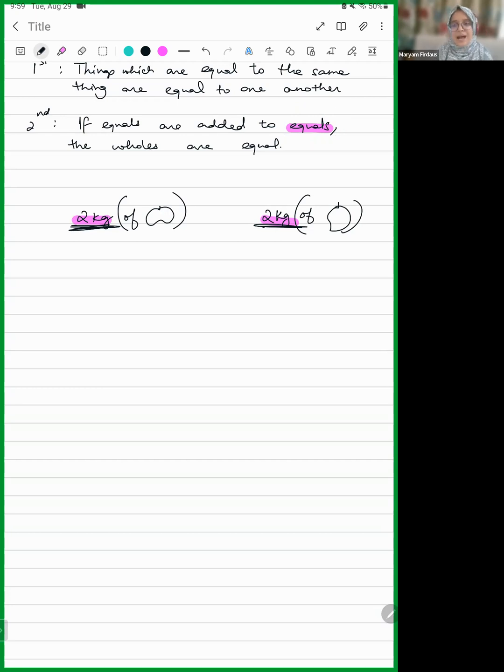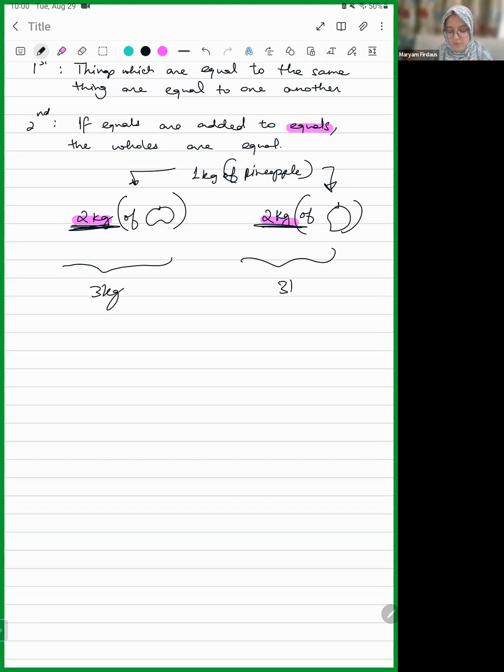Now, equals are added. That means you add an equal amount of something to both of them. Let's say you add 1 kg of pineapple to both of them. You add 1 kg of pineapple here also and over here also. So your overall weight over here will be 3 kg, and over here also will be 3 kg. Yes, so this is what it means. If equals are added to equals, you are adding 1 kg of pineapple to this also and to this also.